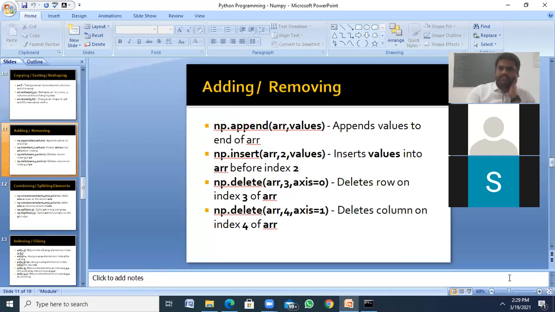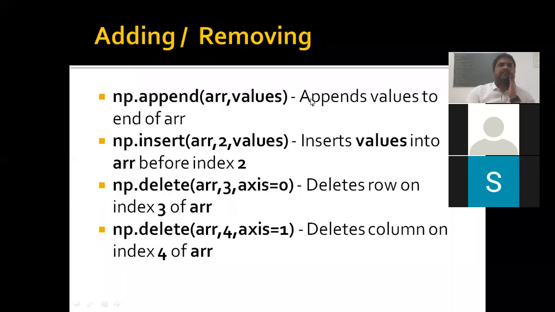See here, append is a function. We are appending into this existing array whatever values we specify. The set of values can be appended at the end of the array. If I'm using any list, it is added to the end of the array as the last row. Insert puts values at a specified index row, let's say index 2, so whatever values are inserted go into the second row.